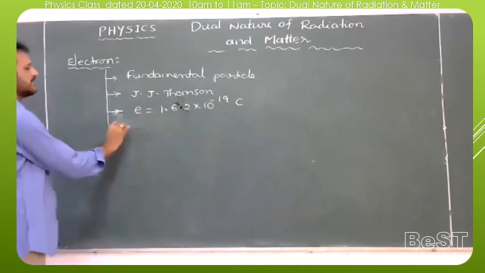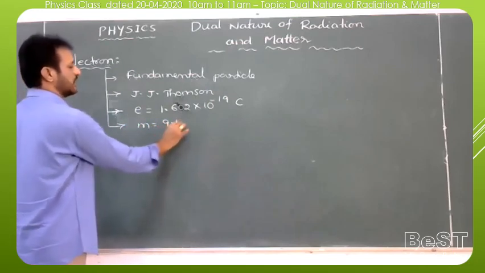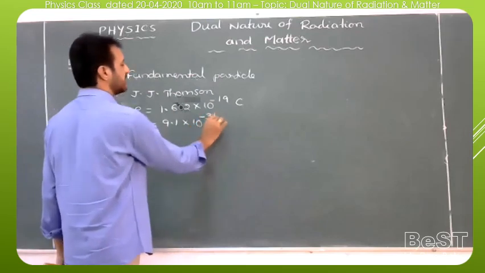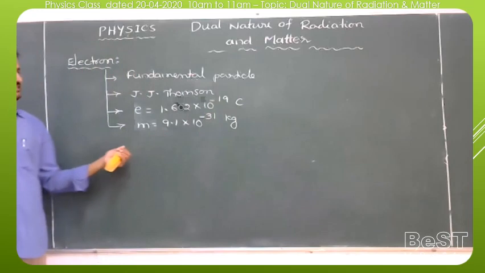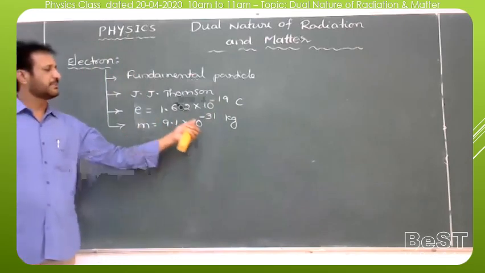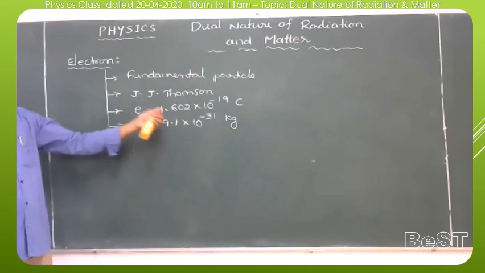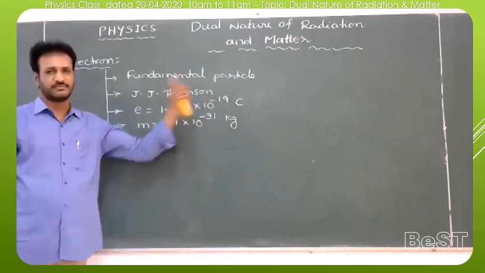Similarly, the mass of an electron m is equal to 9.1 into 10 to the power of minus 31 kg. It is very small. So the mass of the electron is 9.1 into 10 to the power of minus 31 kg, and the charge of the electron is 1.602 into 10 to the power of minus 19 coulomb.